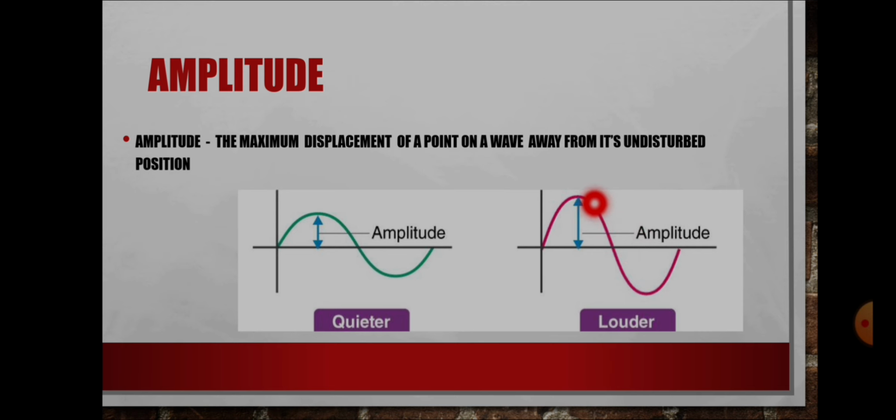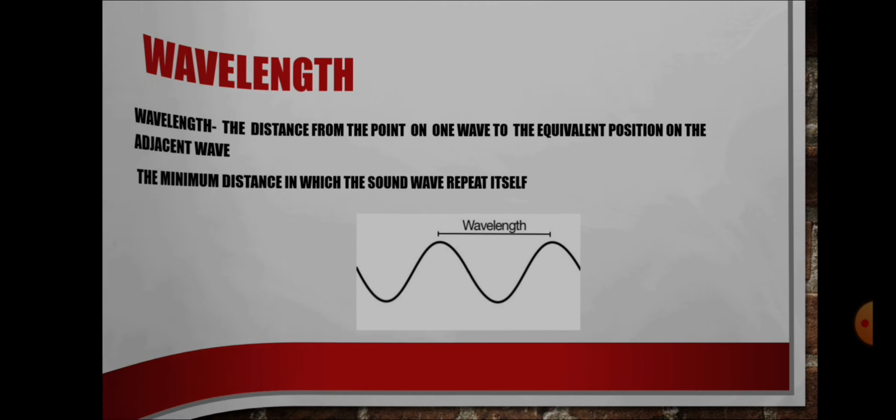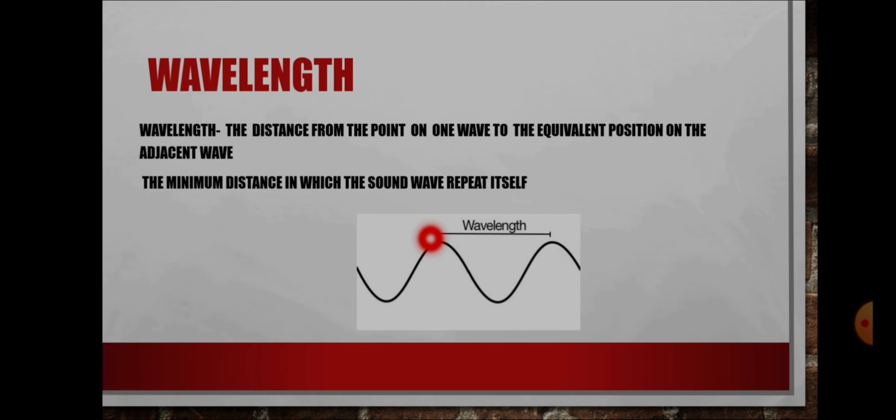Okay? Then we move on to wavelength. What is it? The distance from the point on one wave to the equivalent position of an adjacent wave. The difference between these is the wavelength. The minimum distance in which the sound wave repeats itself. Okay, this distance is known as wavelength. Okay, next, frequency.